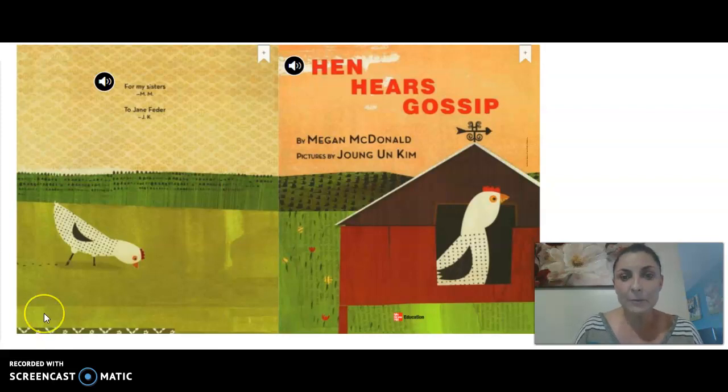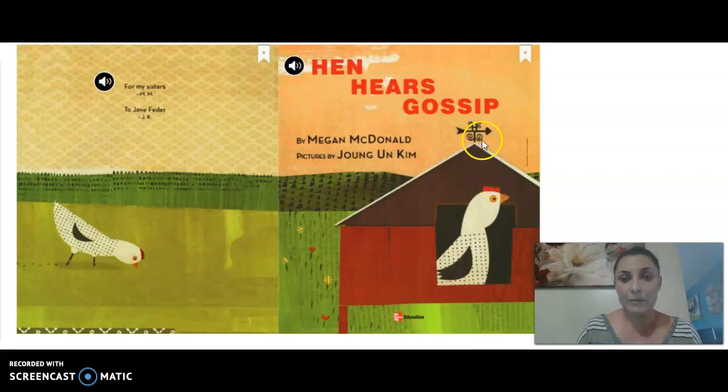A couple of things I want to point out is the illustrations in the story. They're not photographs, they are artwork created by the illustrator. And in this story, there are talking animals. So, those are a couple clues that let me know we're going to be reading a fiction story that has made up characters and events.